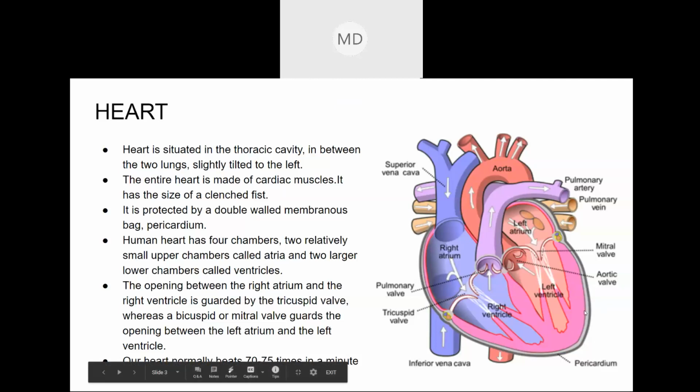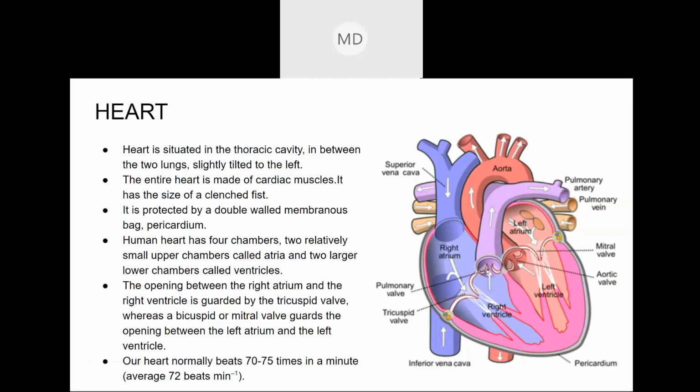The pericardium protects the heart, and the human heart has four chambers: left atrium, right atrium, left ventricle and right ventricle. Between the left atrium and left ventricle is the mitral valve, and between the right atrium and the right ventricle is the tricuspid valve. If you look at the diagram, you will figure it out.